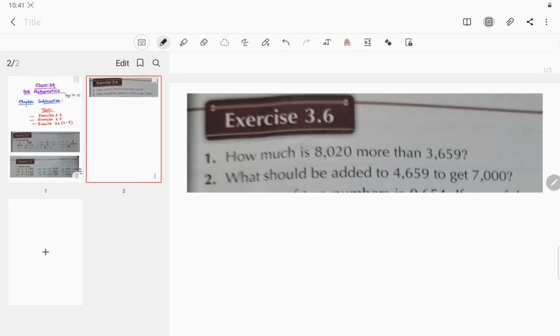Now I'm in exercise 3.6. Let's start. Question A says, how much is 8,020 more than 3,659? That means we have to do subtraction. So subtract 3,659 from 8,020.